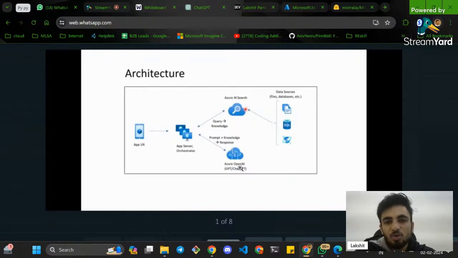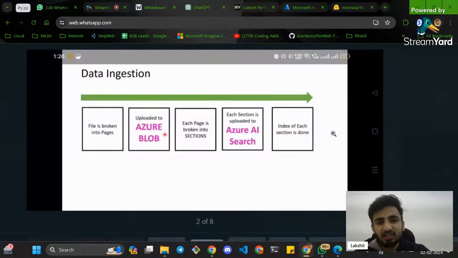And along with this Azure OpenAI service, you get some prompt plus knowledge response, and both of these get combined. So there is one step missing in this architecture. This gets combined, and it will give you the output. So this is how the high level architecture typically works.